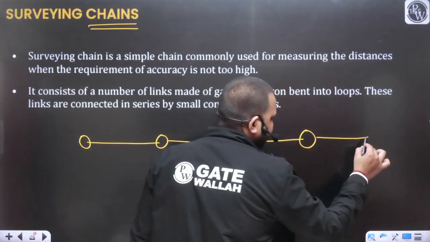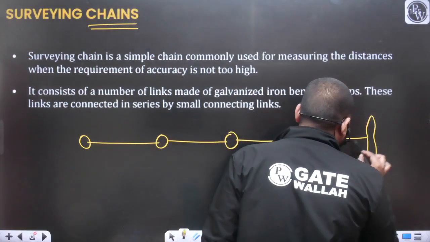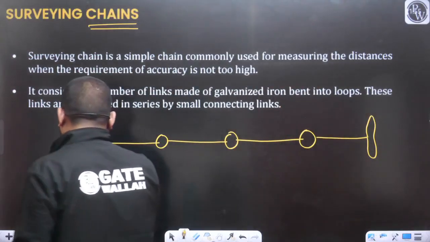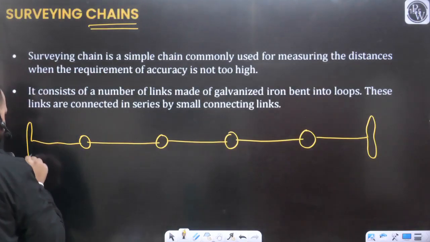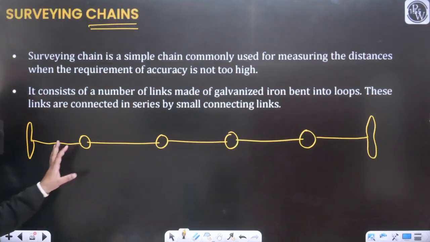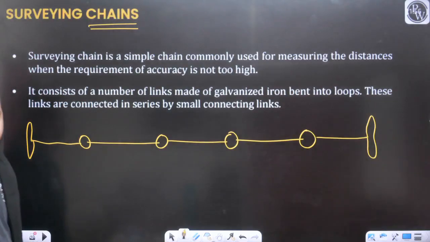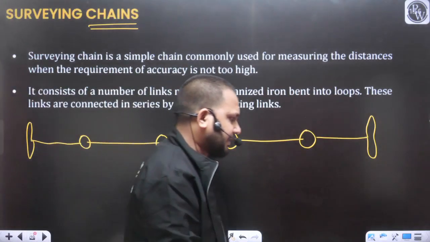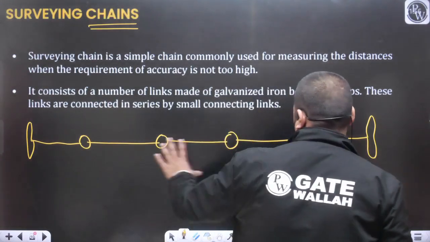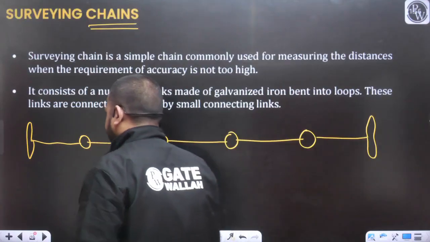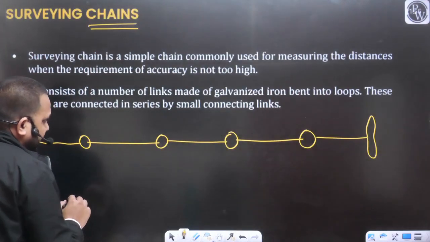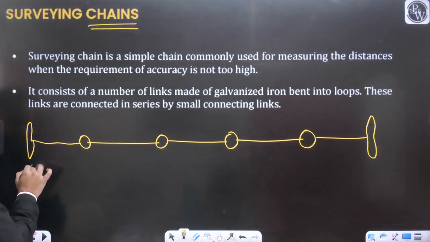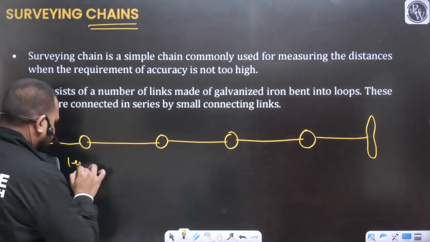And to hold this chain, there will be a handle at both ends. So can I say this is going to be the chain? Various links are connected to each other and they are forming a chain. So let's say the most important thing: the handle length is also included in the length of the chain.